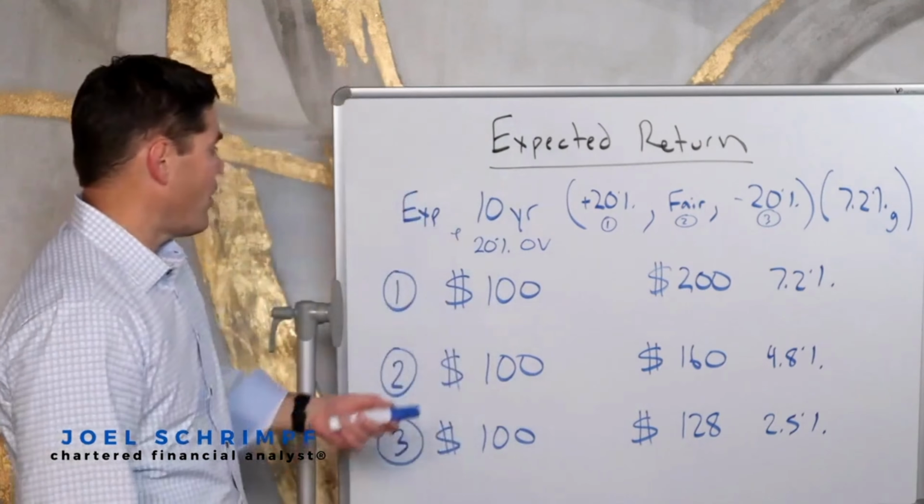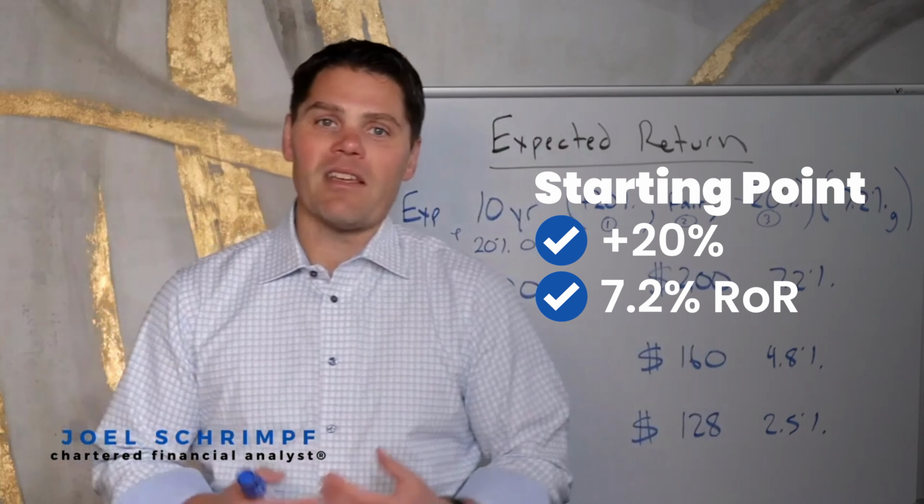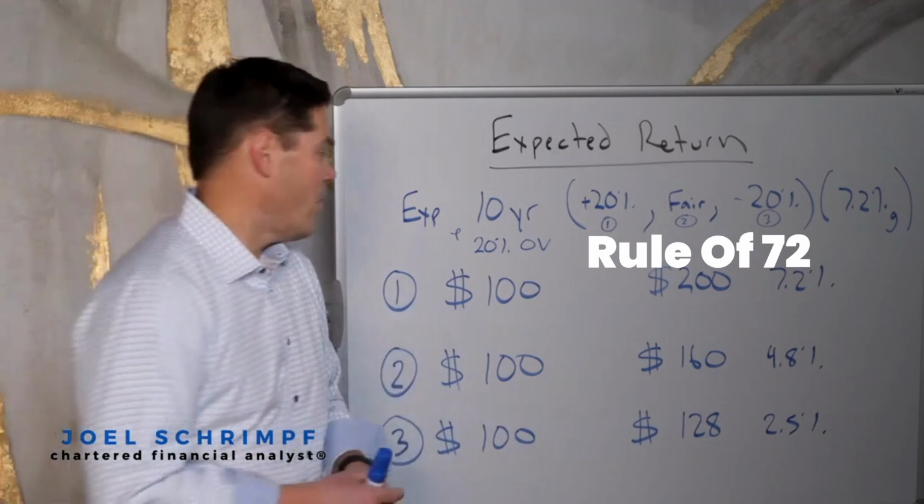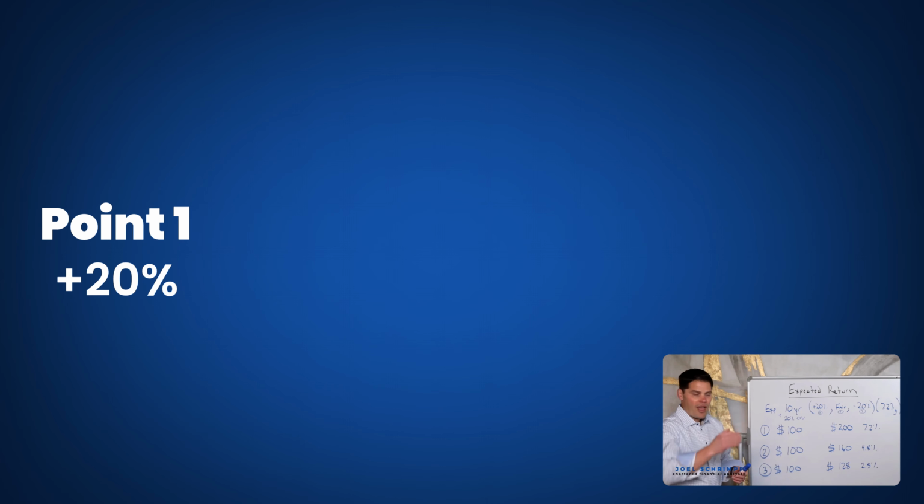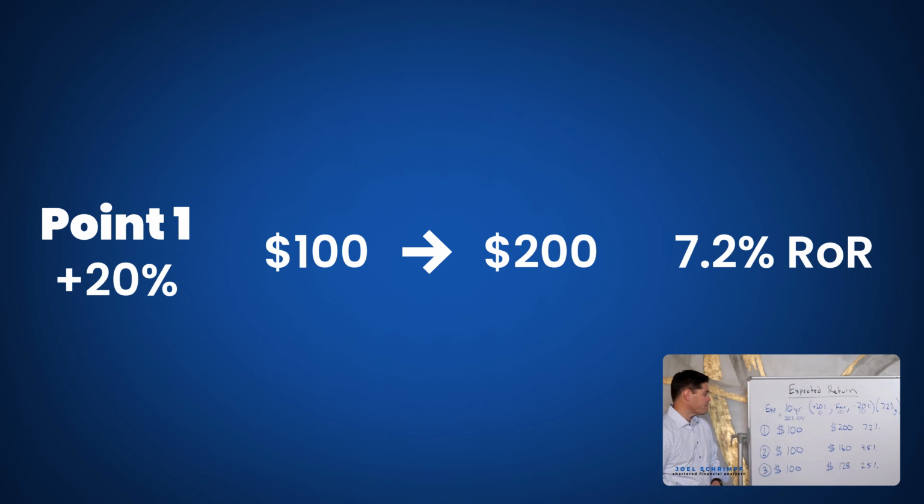Our starting point is a market that's 20% overvalued. We're going to use a 7.2% rate of return to keep things simple. The Rule of 72 says every 10 years, the investment doubles. So if nothing changes and we remain at a 20% overvaluation, which can happen, we could hold that. That's definitely a possibility. That $100 turns to $200 over 10 years, and that's a 7.2% rate of return, roughly.